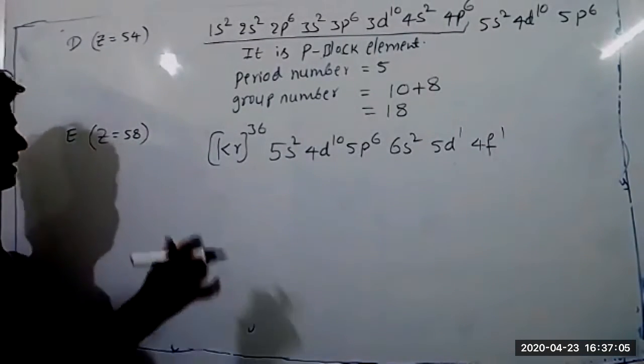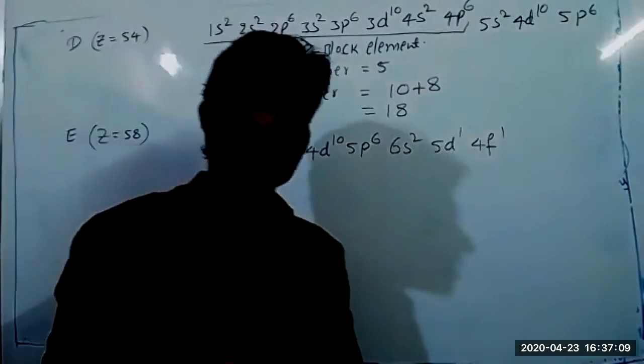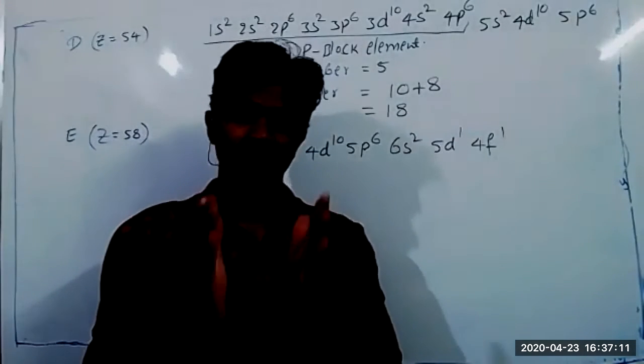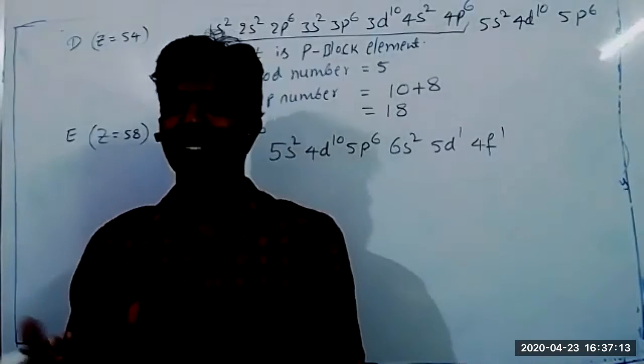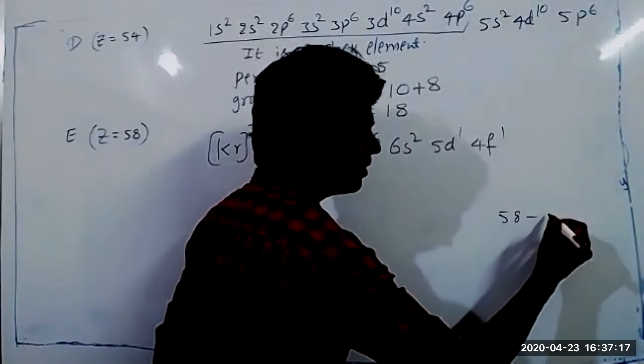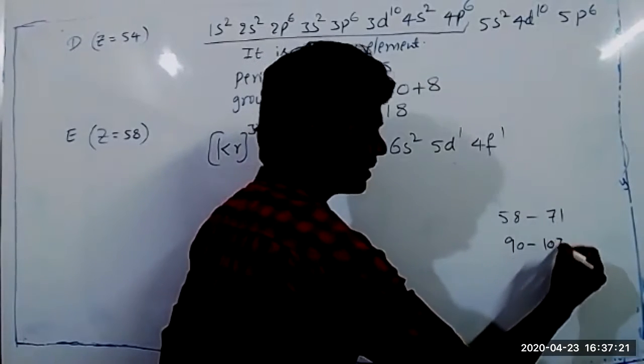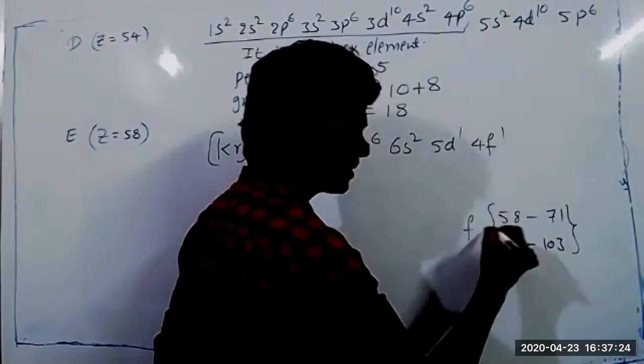I think by seeing only the atomic number, you are unable to write the electronic configuration. That is why yesterday in class I gave you which elements belong to the D block and which belong to the F block. Today also I said elements from 58 to 71 and 90 to 103 are F block elements.